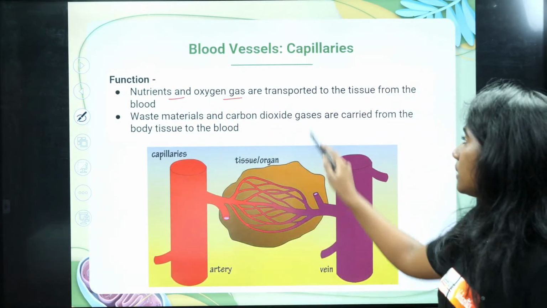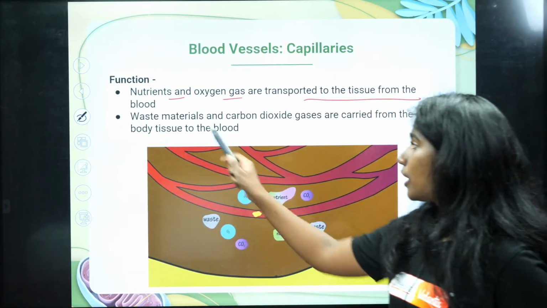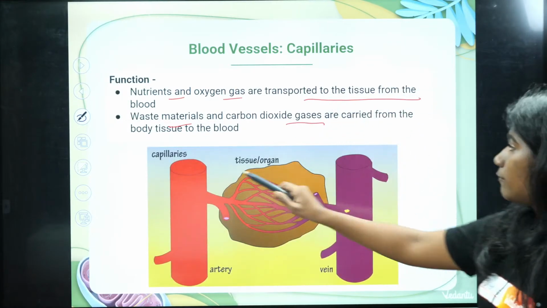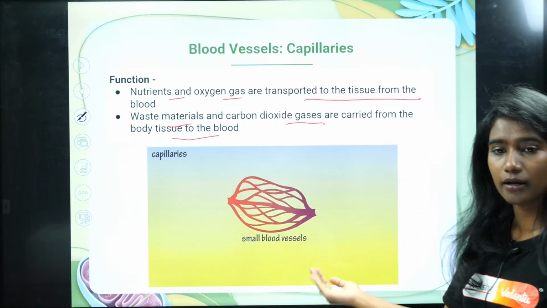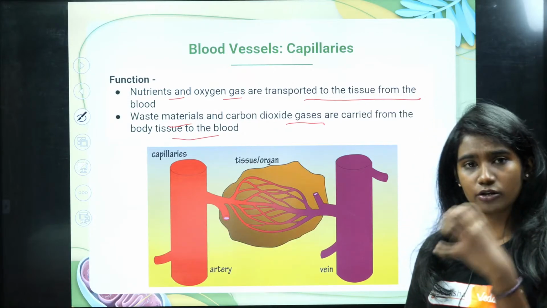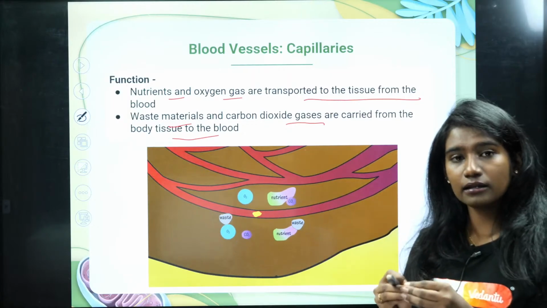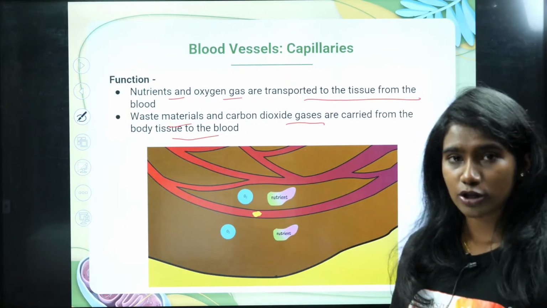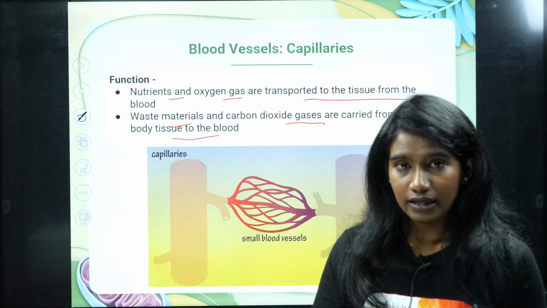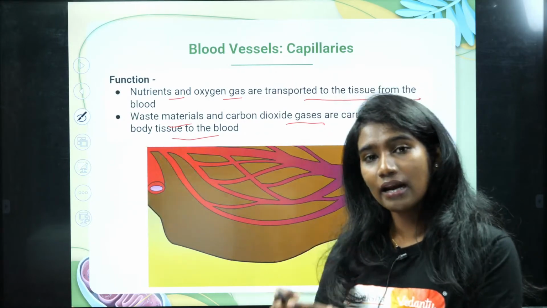Nutrients, oxygen and gases are transported to the tissue through the blood, and along with that, the waste material and carbon dioxide gases are carried from the body tissue back to the blood. And then what happens? Blood will help in the removal of those waste materials. Now, for example, deoxygenated blood reaches the heart, and from the heart it goes to the lungs. In the lungs, what is happening? When the blood vessel carrying deoxygenated blood reaches the lungs, the carbon dioxide present in the blood capillary will diffuse into the alveoli present in the lungs.